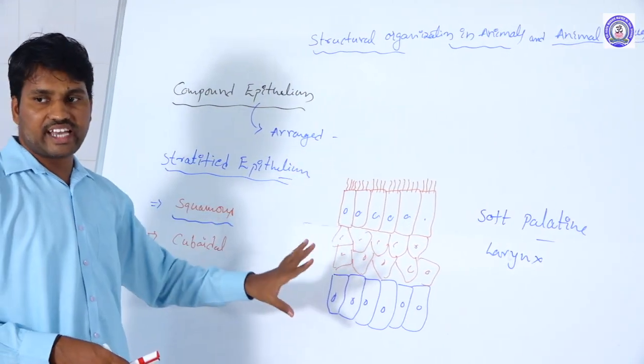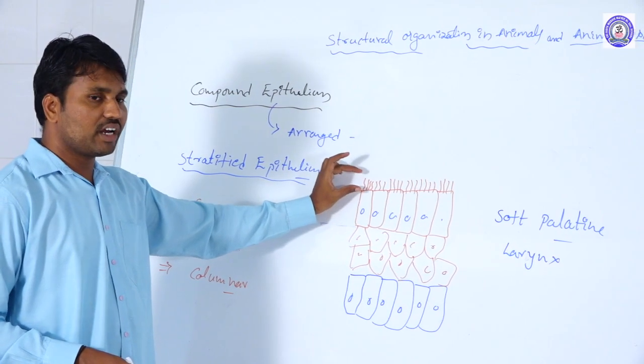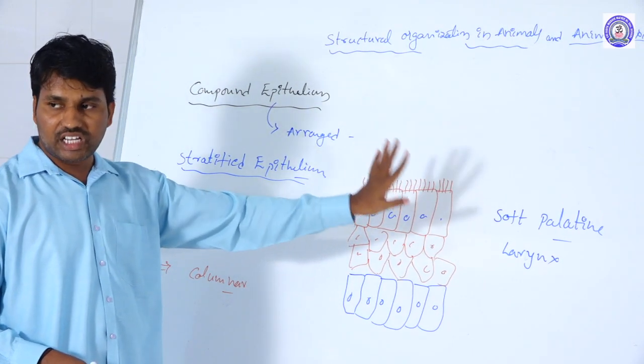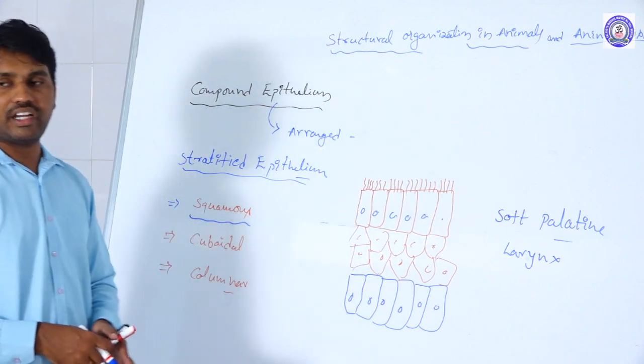The remaining structure is as usual; the only difference from the normal one is that ciliary structures are present here.